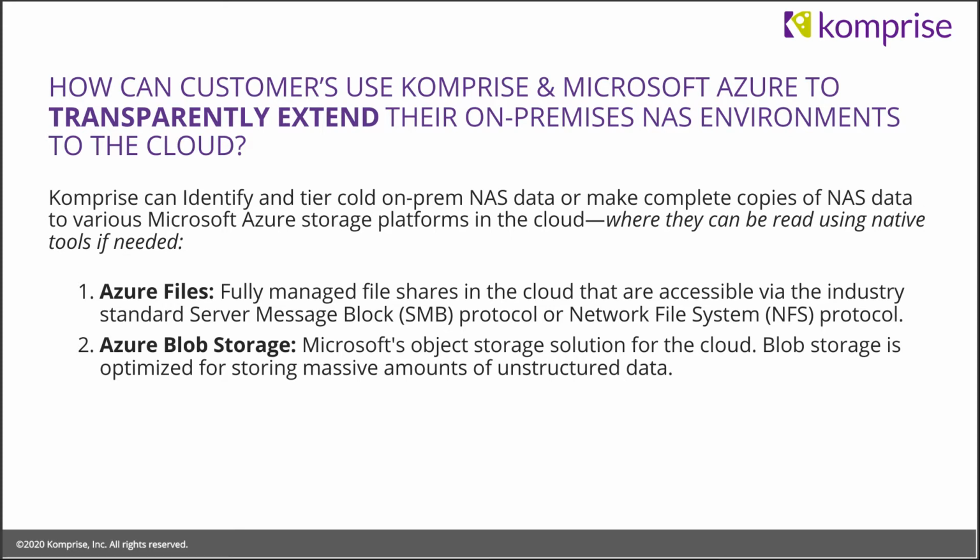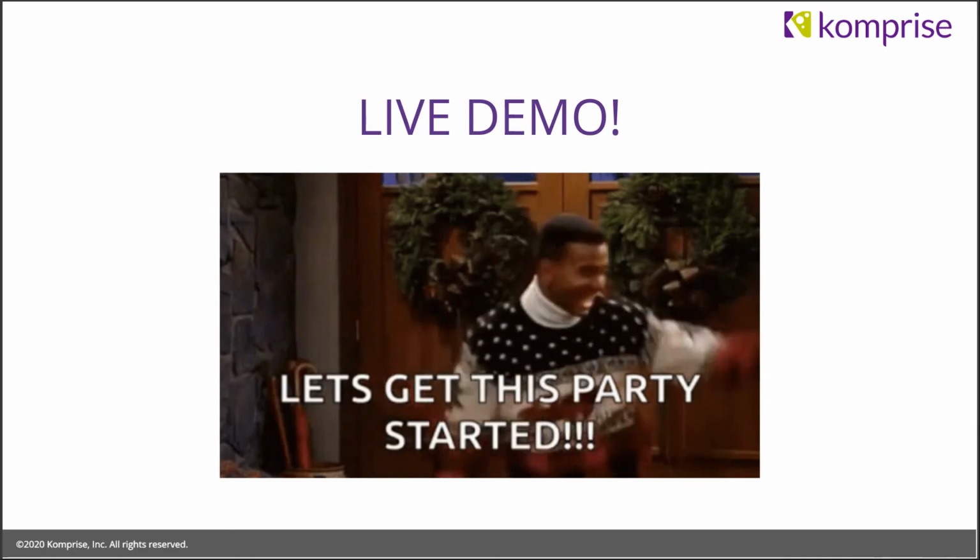So that's built and optimized for storing massive amounts of unstructured data. We can leverage both of these. I'm going to focus today on how to migrate data to Azure Files from on-prem legacy NAS and how to tier data to Azure Blob transparently. So let me jump right into that. Let's get this party started.